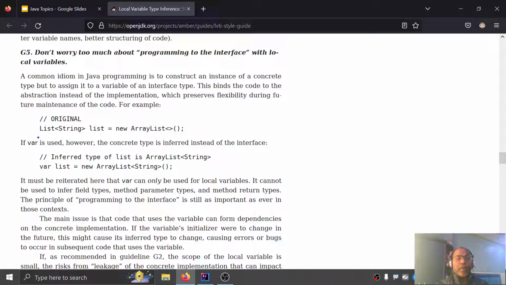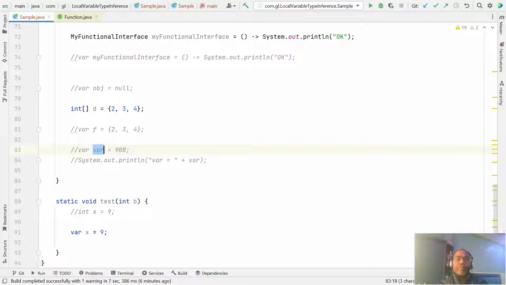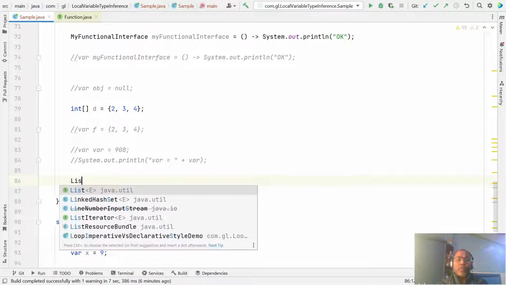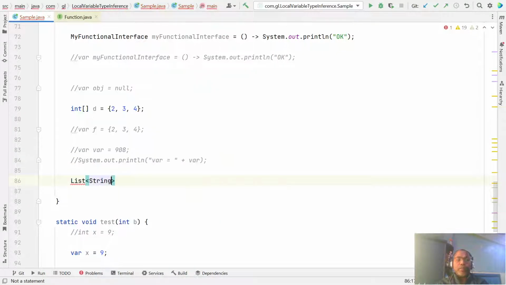Let's take an example: a new ArrayList. This is okay because here you are specifying that this is a list of strings.